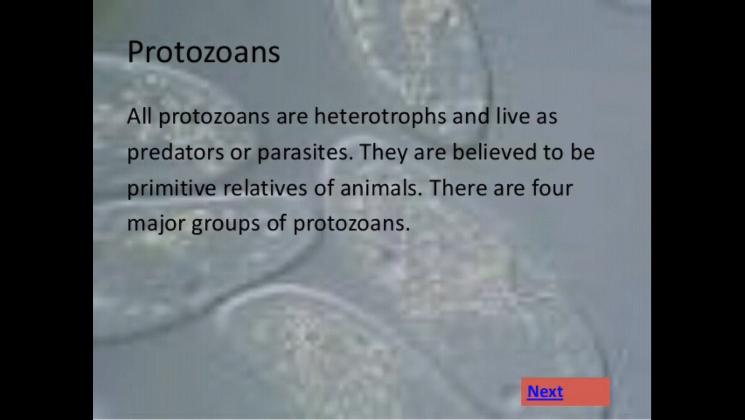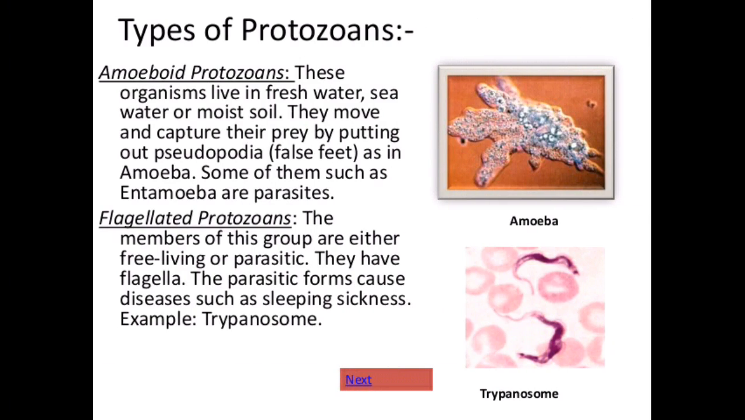Protozoans. All protozoans are heterotrophs and live as predators or parasites. They are believed to be primitive relatives of animals. There are 4 major groups of protozoans. Types of protozoans. Amoeboid protozoans. These organisms live in freshwater, seawater or moist soil. They move and capture their prey by putting out pseudopodia, that is false feet, as in amoeba. Some of them, such as Entamoeba, are parasites.